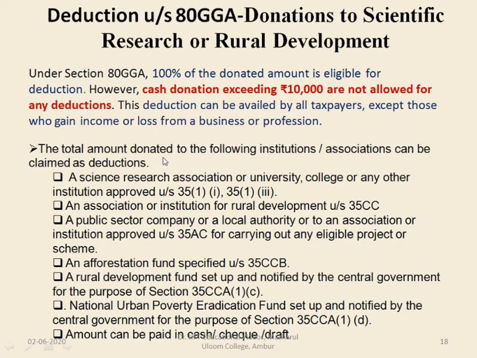The total amount donated to the following institutions or association can be claimed as deductions. A science research association or university, college or any other institution approved under section 35 subsection 1. An association or institution for rural development, a public sector company or a local authority or an association or institution approved under section 35AC for carrying out any eligible project or scheme.